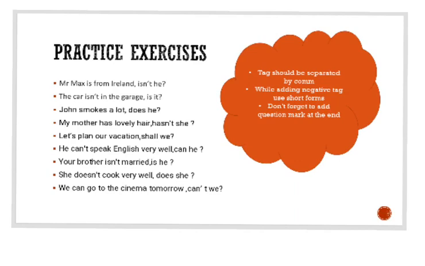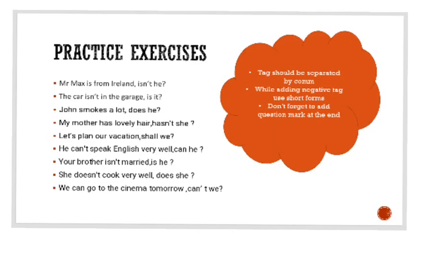Here a few examples are given for practice. Let's recall the rule first. Rule number 1 says positive sentence, negative tag. Rule number 2 says negative sentence, positive tag. If the sentence is in simple present tense, verb along with s or es, use doesn't if the sentence is positive. If the sentence has a plural subject and the first form of the verb, use don't with a positive sentence. Simple past tense, no issue. Use didn't to frame the negative tag. Let us will take shall we and let will take will you. Imperative sentence will take will you.